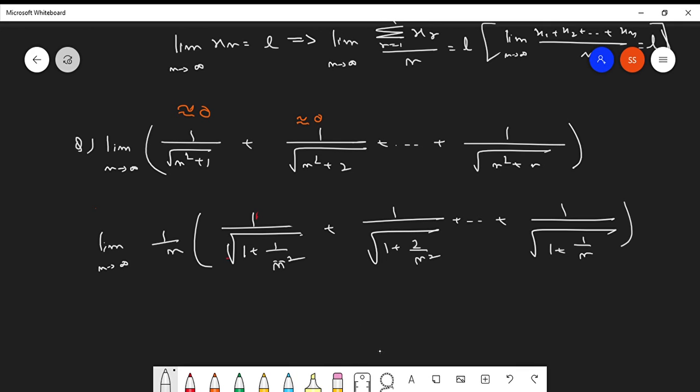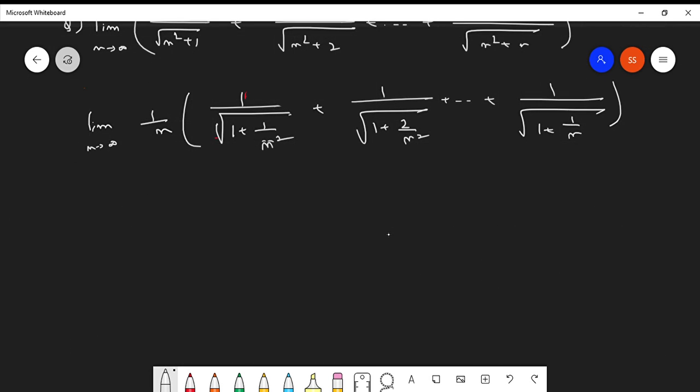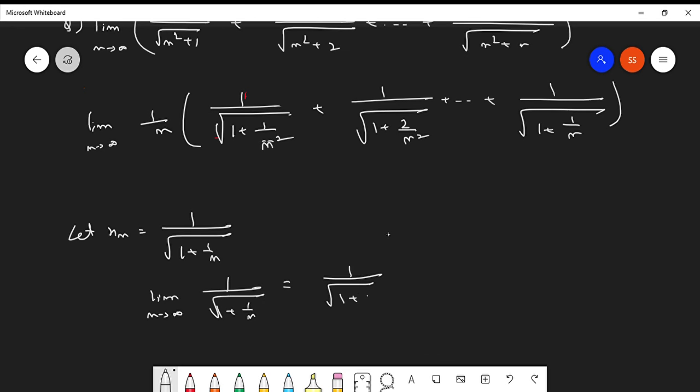Now see, if we consider that xn is equal to 1 by root of 1 plus 1 by n, then what is its limit? Limit n tends to infinity of 1 by root of 1 plus 1 by n is equal to 1 by root of 1 plus 0, which is equal to 1.